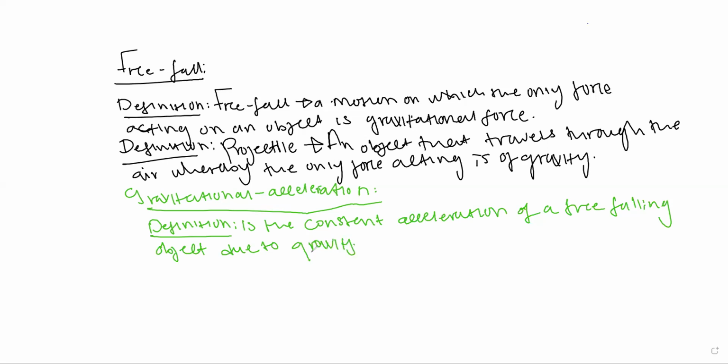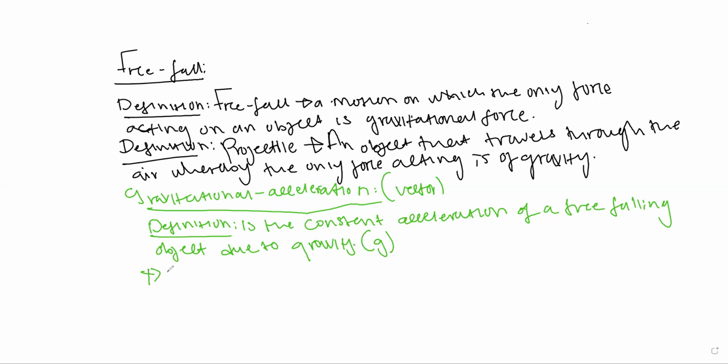So, in other words, for gravitational acceleration to exist, you need gravitational force. Gravitational acceleration is given by a small g. You have to know that gravitational acceleration is a vector, meaning we have to take direction into consideration immediately we make use of it.